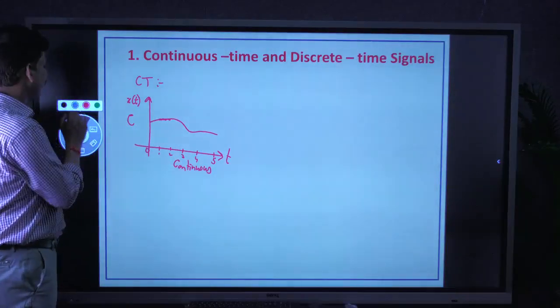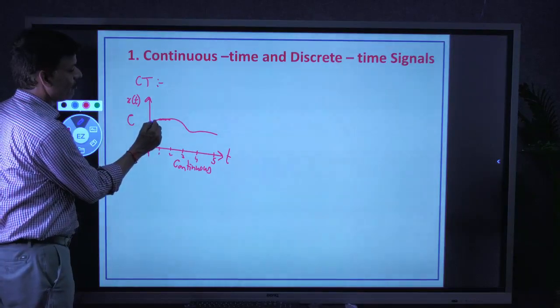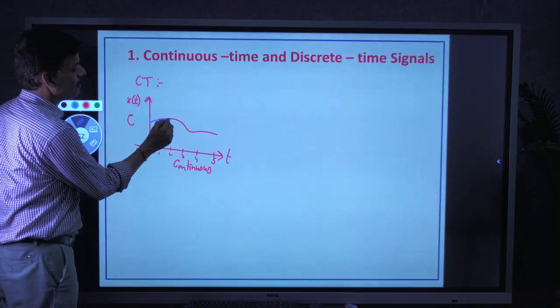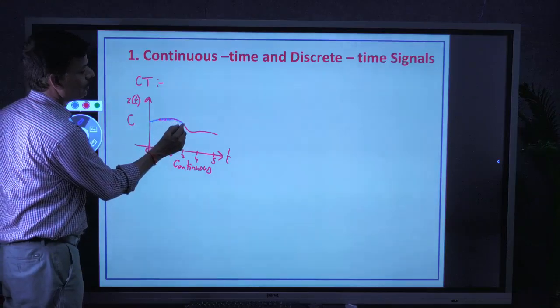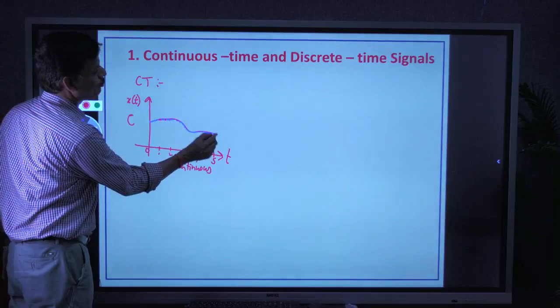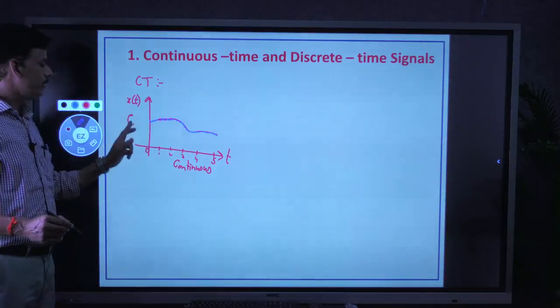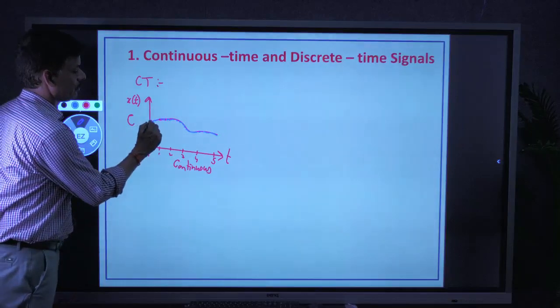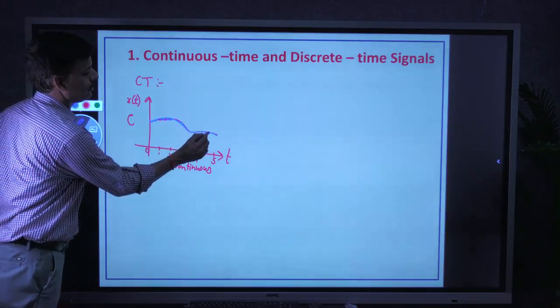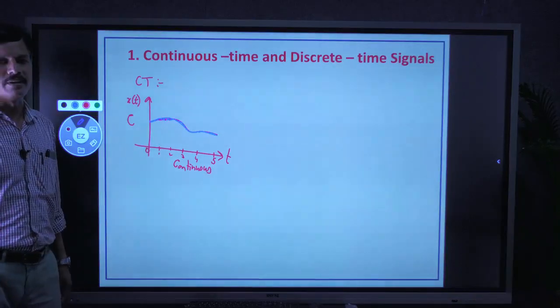It is a combination of infinite number of time points within the interval 0 to 5. By combining all these very close amplitude points at each and every time instant, it looks continuous. Okay, that is about continuous time.